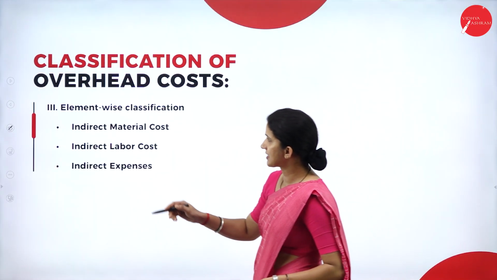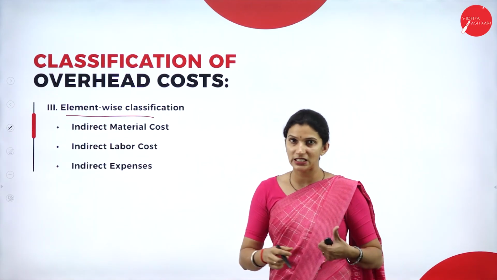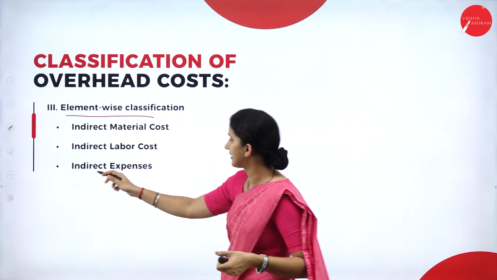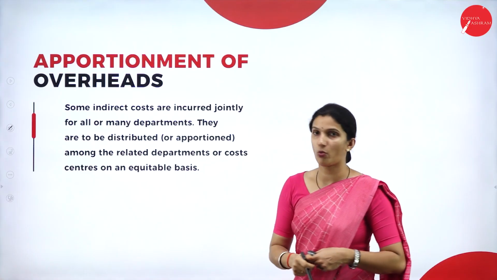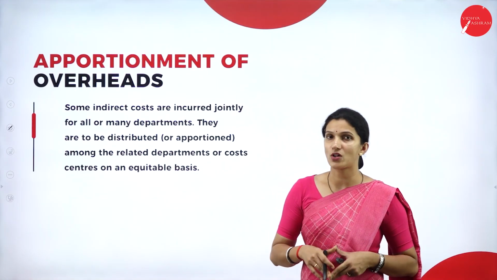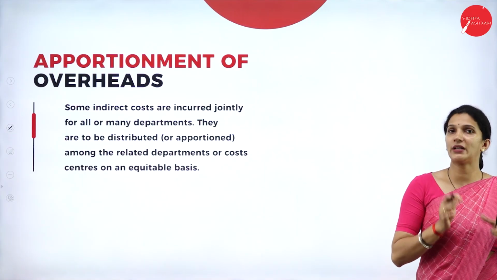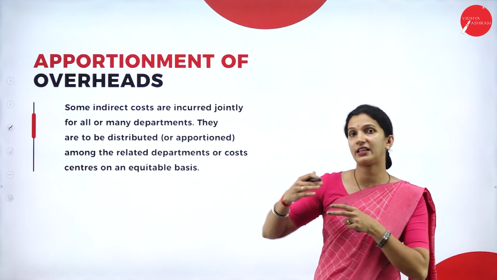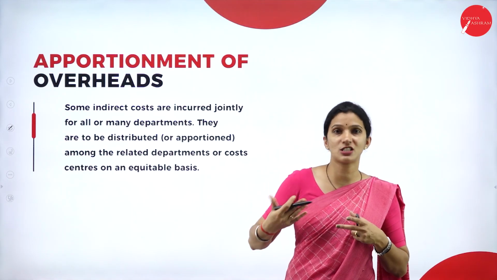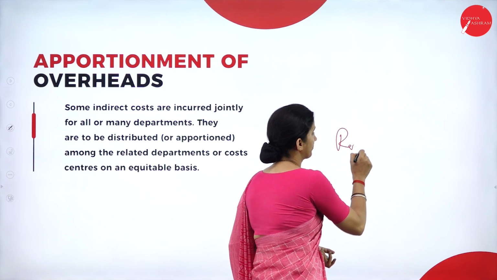And then we have the classification based on the element-wise. So here we have indirect material cost, indirect labor cost, and indirect expenses. Then we have the apportionment of overheads. Here the important concept in overheads is the apportionment. Simply, apportionment is the allocation of overheads to the various departments, jobs, or processes. One example may be the rent.